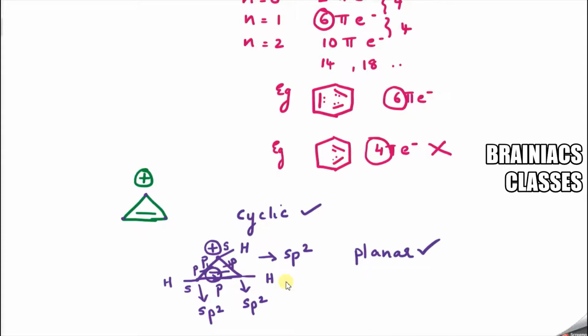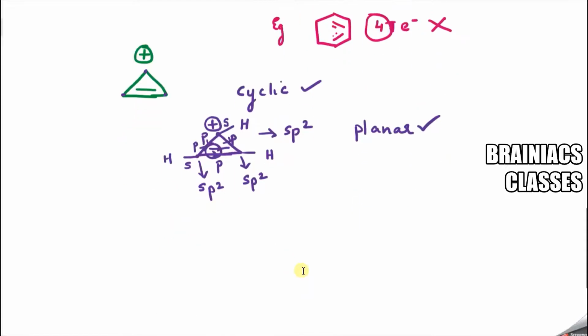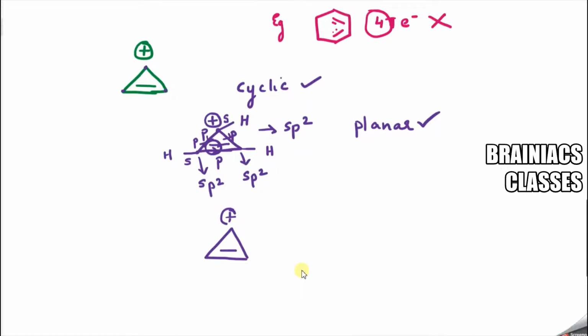Now comes the third condition. For the third condition, let me draw the figure one more time. Figure is very, very important. So if you see here, third condition. You can see double bond, then single bond, then positive charge, then single bond, then double bond, single bond, positive charge. So it keeps on rotating in a periodic fashion. That means cyclic resonance is followed, correct? So I can put a tick.